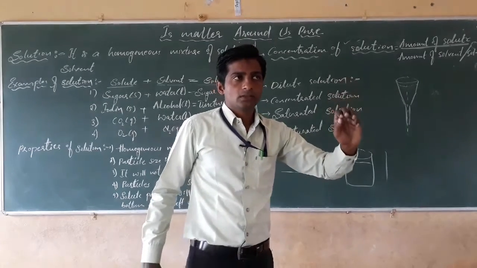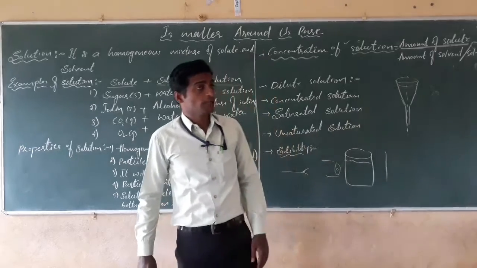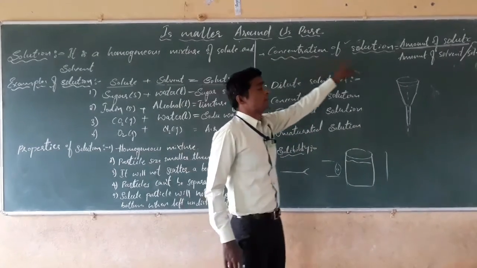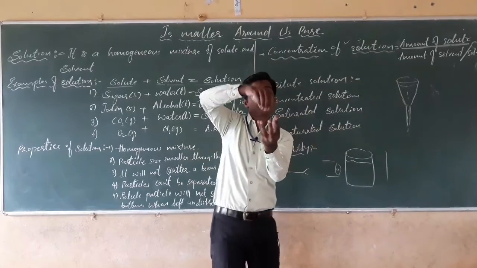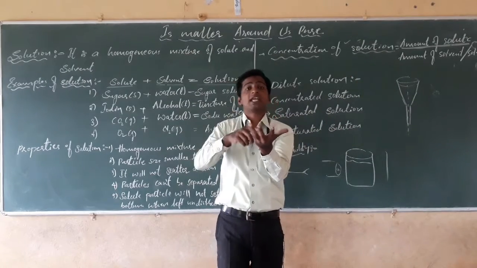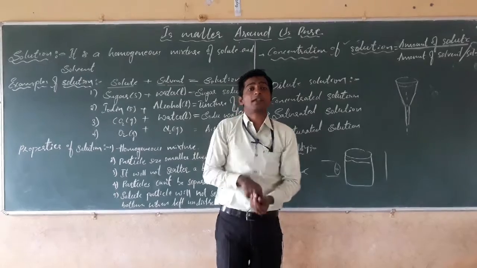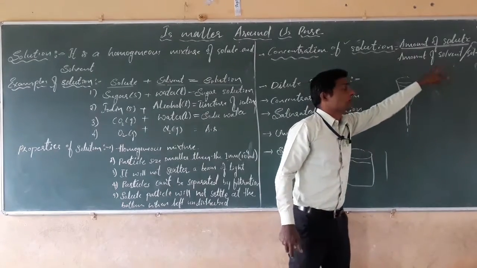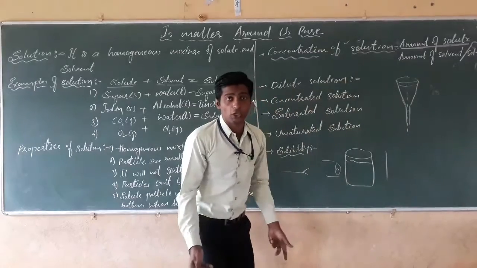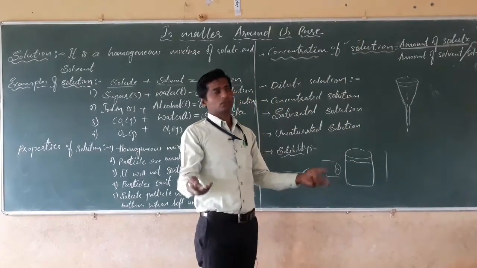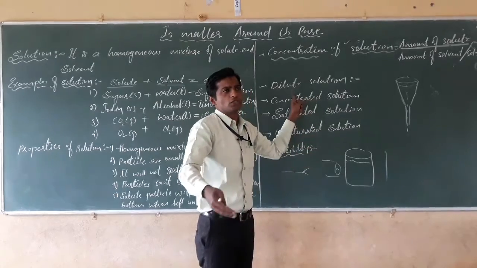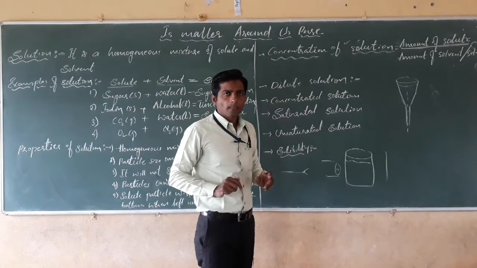Dear students, concentration here means the amount of solute, the amount of sugar in a water, in a solution or in a solvent. That is called the concentration. That is the amount of solute. If we add more solute, then the solution is concentrated. If we add less solute, then the solution may be dilute.